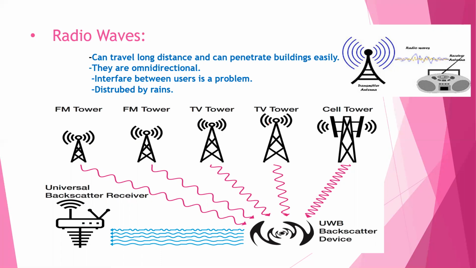Radio wave communication has a variety of frequency ranges that are utilized for various communication applications. As radio waves cover large distances, interference between users is a problem. Radio waves can travel large distances, so interference between users is a problem.